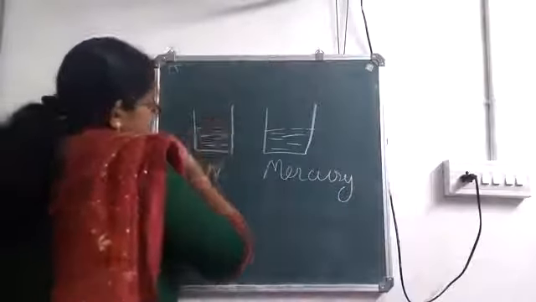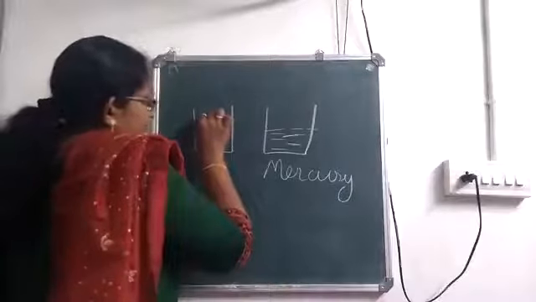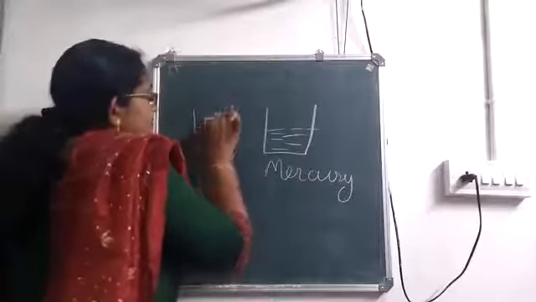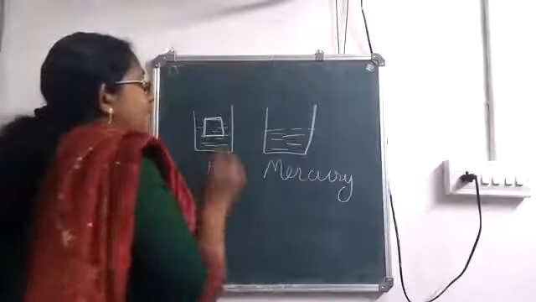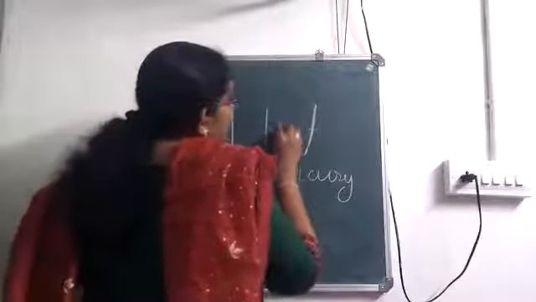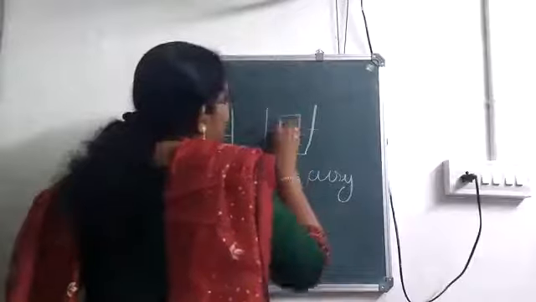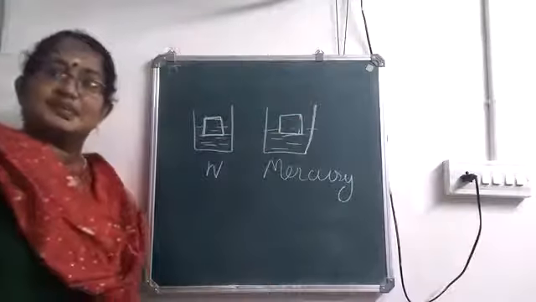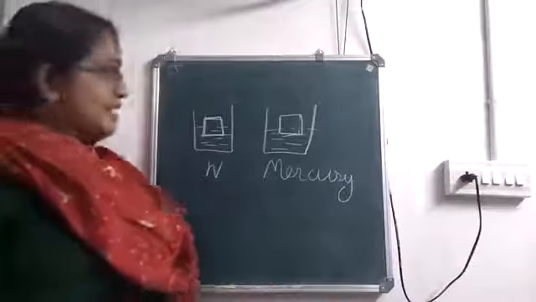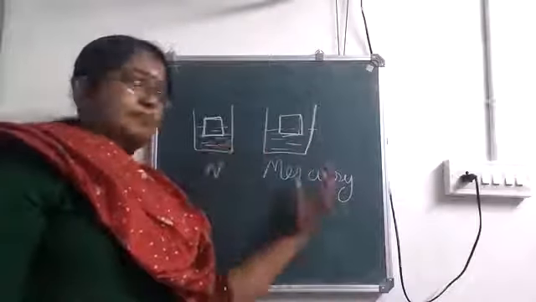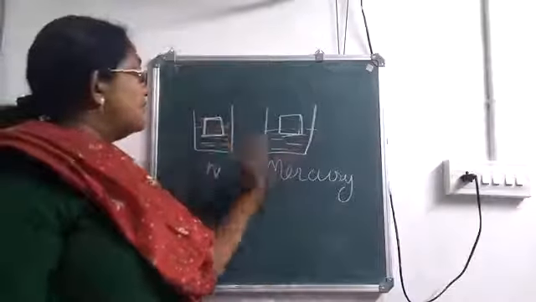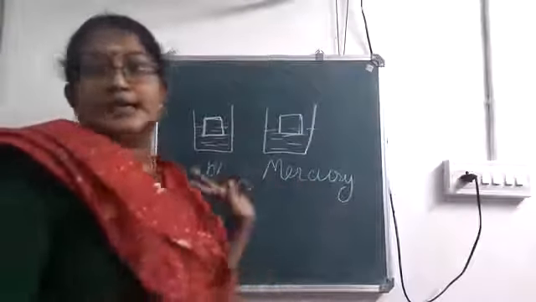So here, this is the body. What difference can you see here? Same identical beakers, same level of liquid, two identical bodies immersed, one in water and the other in mercury.